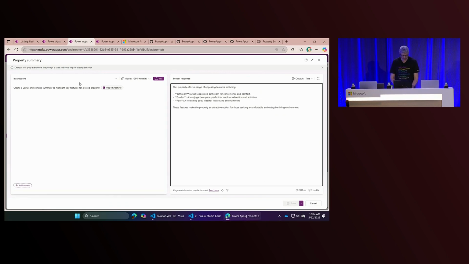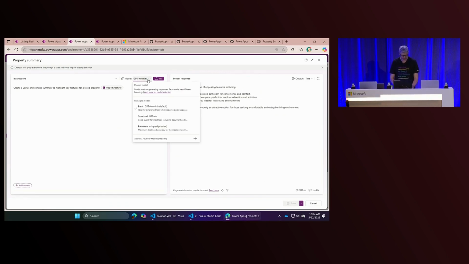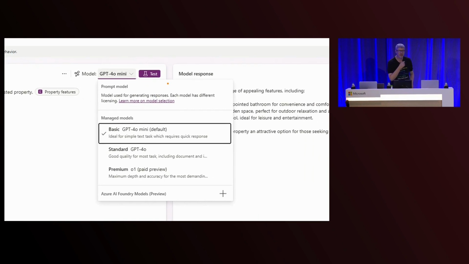And then if I look at this, from a testing point of view, there are a couple of variables I've got here. I could choose the version of my model. What happens if I change my model over time? Do I pick a GPT-4 Mini? Do I go for a standard 4.0? What if other models turn up in the future? How do I make sure that this generative AI, non-deterministic response continues to work as expected? That's one of the scenarios I really want to look at.